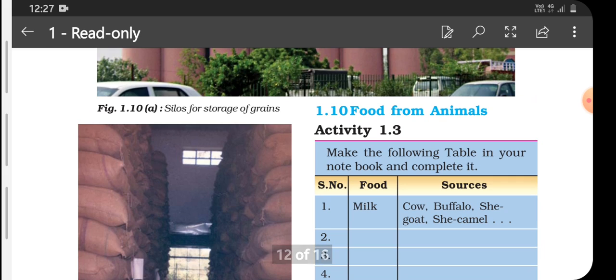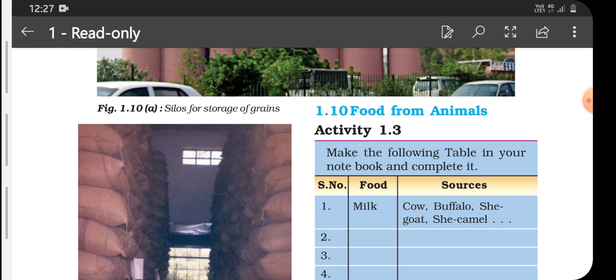Now, next topic is food from animals. Children, there are two main sources of our food, that is plants and animals. So from plants we get grains, fruits, vegetables and a lot of things, and from animals we also get a number of food items like milk.